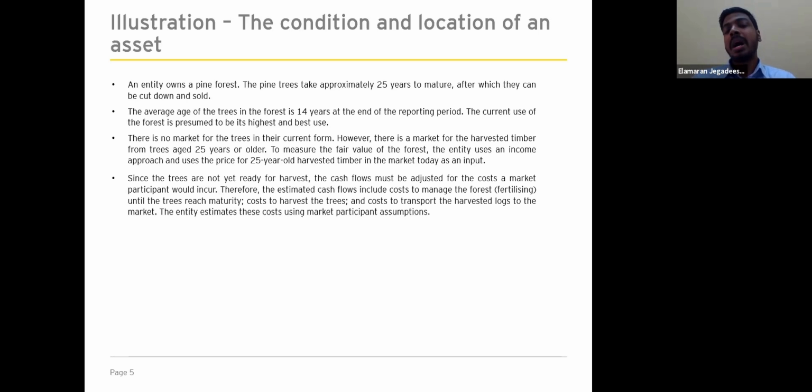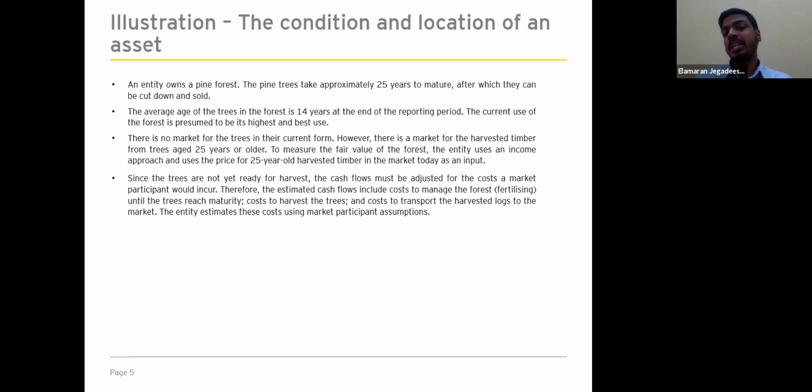So the market participant will incur certain costs. For example, currently we are in year 14, and the price which we measure the fair value on is at 25 years. So the market participant is expected to incur certain costs for the next 11-year period. Those costs need to be adjusted in order to derive the fair value.